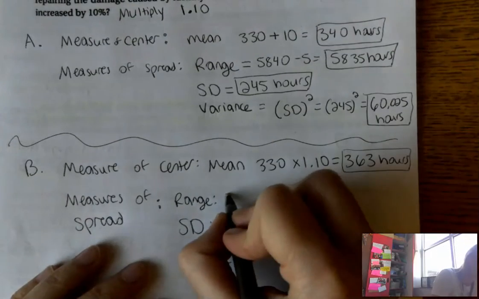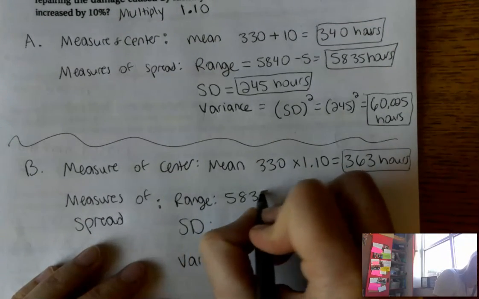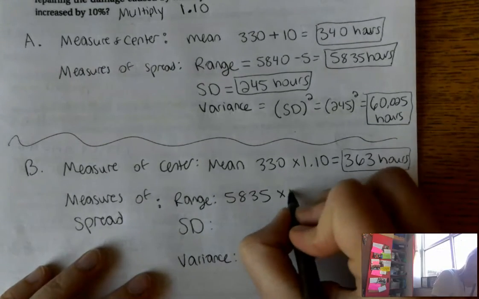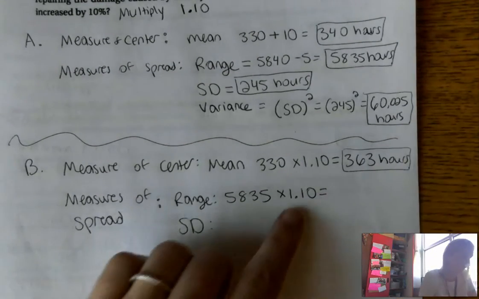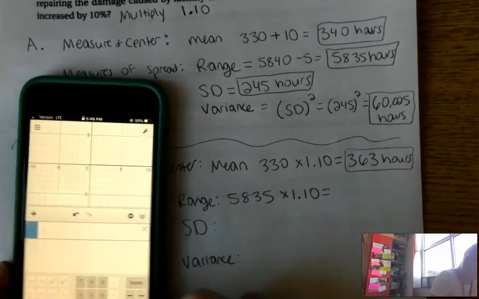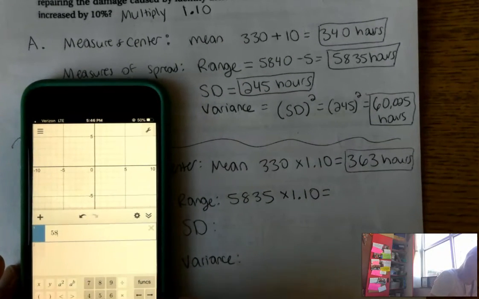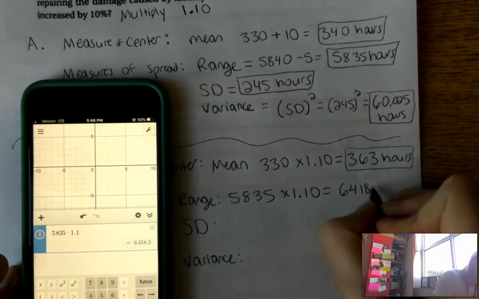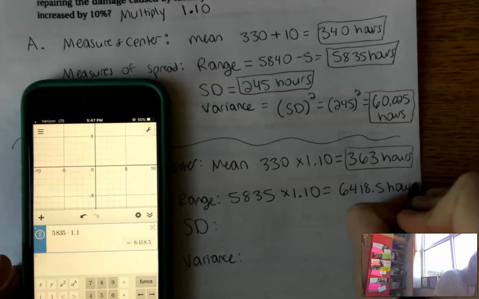My original range is 5,835, and it will change. Measures of spread change when we're multiplying. So I am going to multiply that range by 1.1. So 6,418.5 hours is my new range.